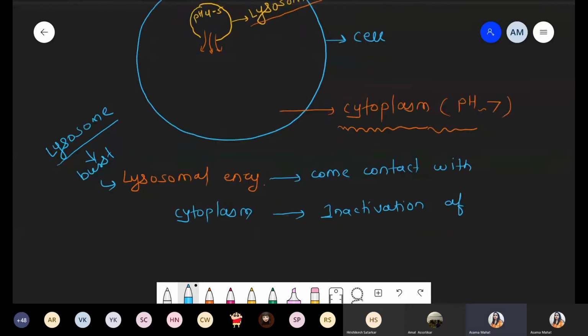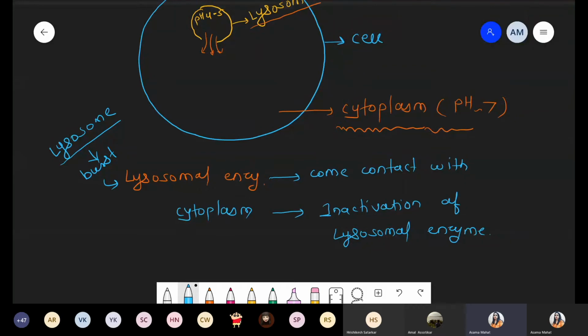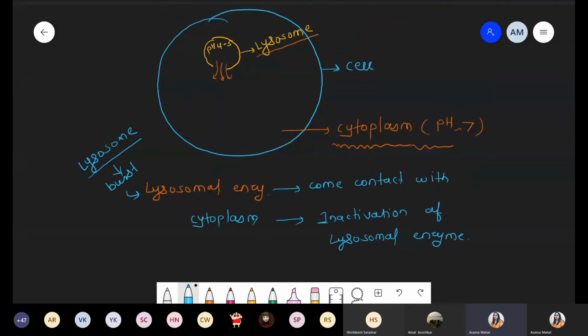Inactivation of which enzyme? Lysosomal enzyme. Inactivation of lysosomal enzyme, because if you compare the amount of lysosomal enzyme and the cytoplasm, definitely the cytoplasm has the high amount, and the pH of the cytoplasm is neutral. And in the last class we also discussed why the lysosome requires the acidic condition: because it is rich with hydrolytic enzymes. And what is the meaning of hydrolytic enzyme?